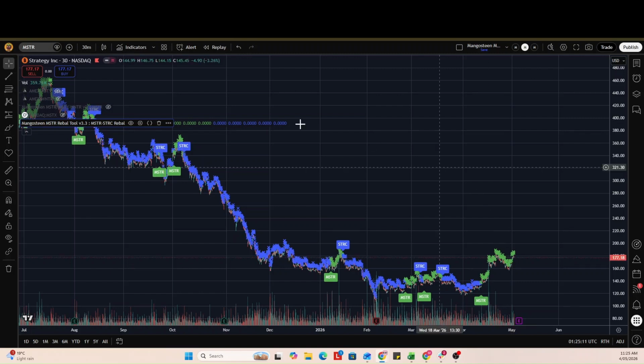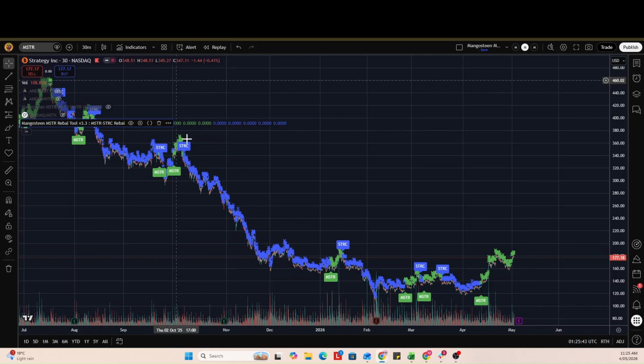This is the way in which you achieve the best of both worlds. And with STRC now available on the market and proven and holding its par value, even in pretty horrendous drawdowns, there's a lot of confidence. And I think this is a fantastic way to rebalance your MicroStrategy portfolio to enjoy genuinely really nice dividend income with STRC while being par or NAV stable, and then be rebalancing into MicroStrategy when the market is right and you want to be exposing yourself to as much growth as possible.